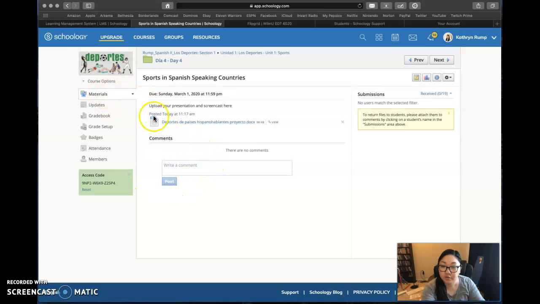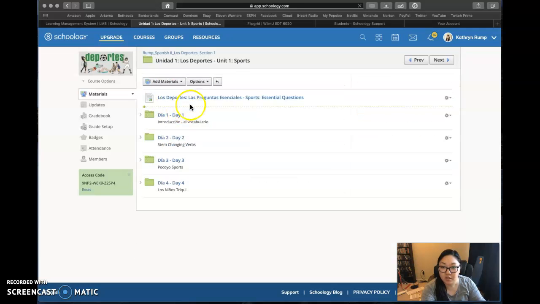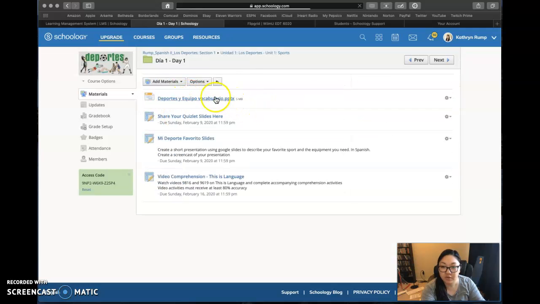So if we are looking at their 4 days of lessons here, day 1, they would be introduced to the vocabulary related to sports and sport equipment. They would be asked to create Quizlet flashcards that they would share here and create a very brief introductory slideshow, mi deporte favorito, my favorite sports, and create a screencast with the slides.